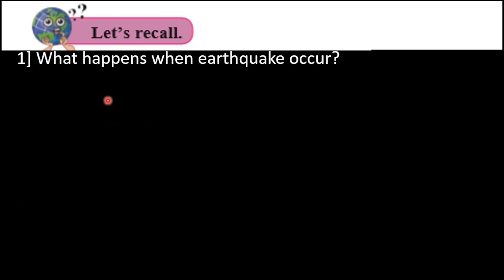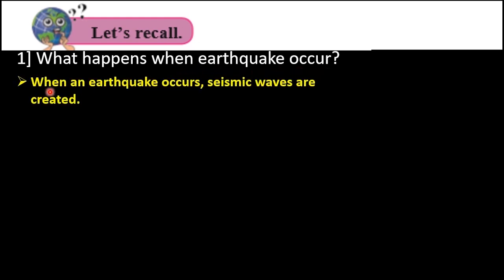Types of rocks, volcanoes, and earthquakes. So let us revise these topics again and answer the questions. What happens when an earthquake occurs? So the answer is, when an earthquake occurs, seismic waves are created.